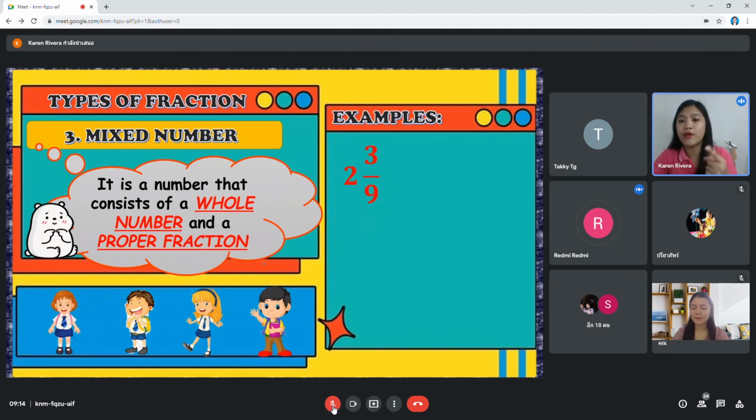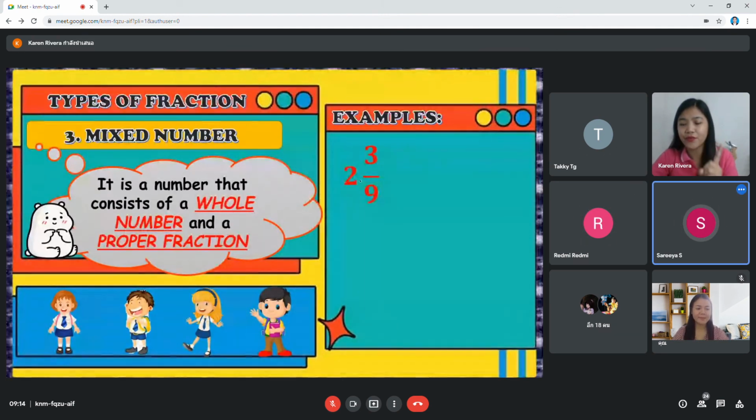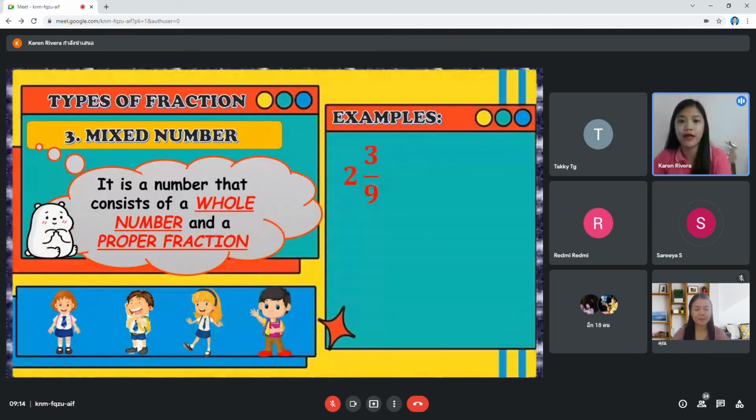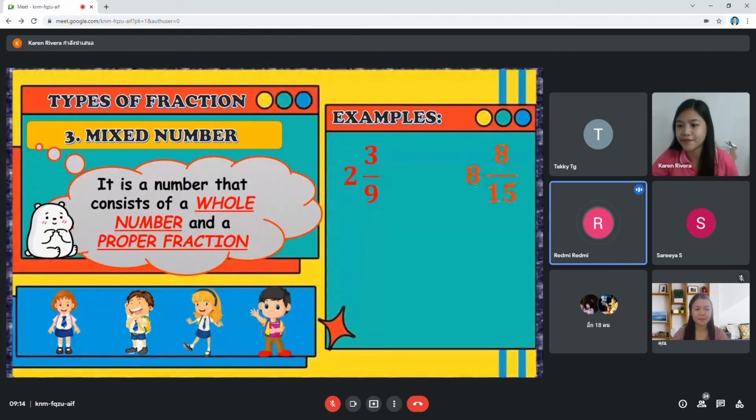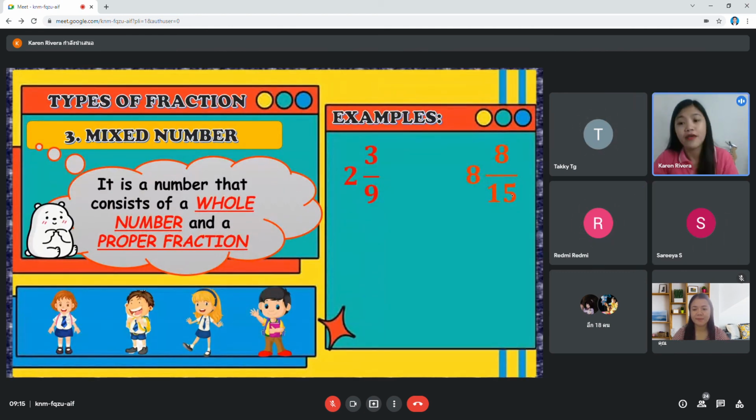Now, how will you read this? 2 and 3 over 9. Okay, let's read it again. 1, 2, 3, go. 2 and 3 over 9. Yes, very good. That is an example of a mixed number. Another one. How will you read it? 8 and 8 over 15. Very good. 8 and 8 over 15.